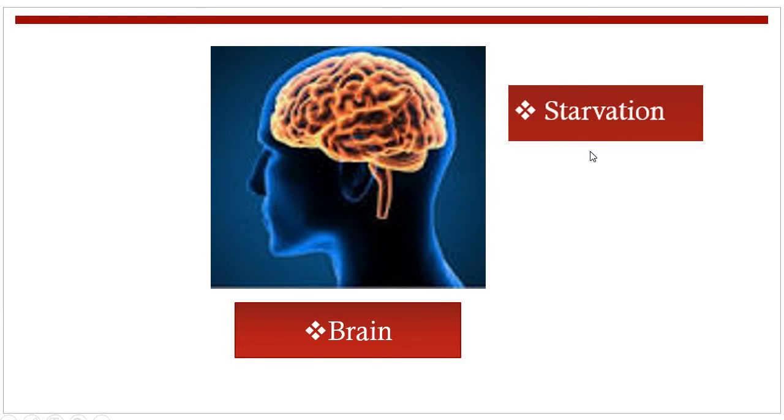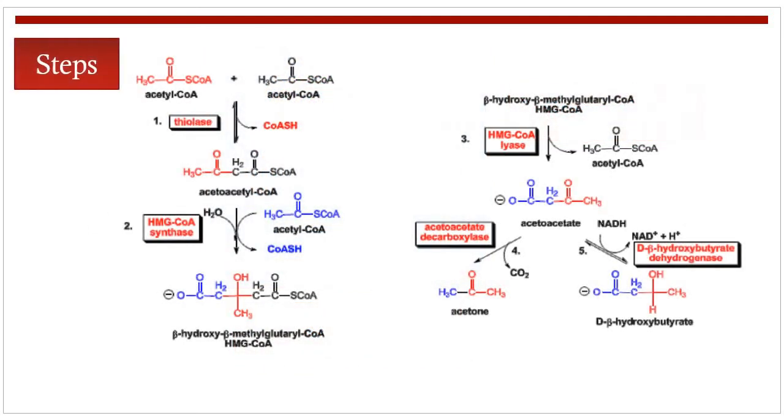Ketone body synthesis, or the ketogenesis process, occurs exclusively in the liver mitochondria. The enzymes are located in the mitochondrial matrix. The acetyl coenzyme A formed by the beta oxidation of fatty acids, or from pyruvate through glycolysis, or from some amino acids, acts as a precursor for the ketogenesis process. Now coming to the steps proper.